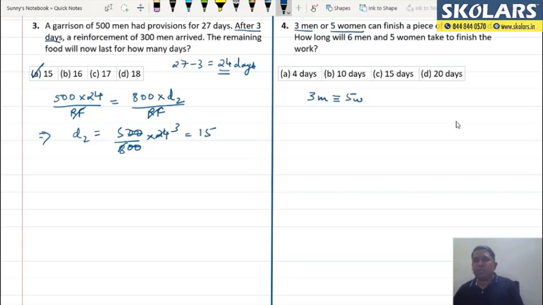So from here I get an equivalence that 3 men are equivalent to 5 women. Right? And how long will 6 men and 5 women take to finish the work?